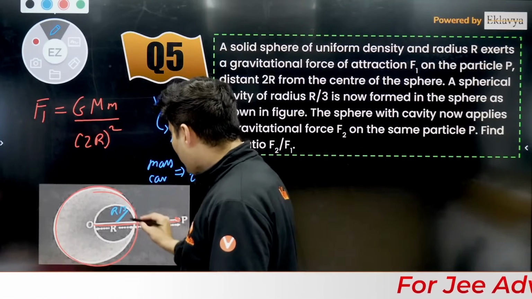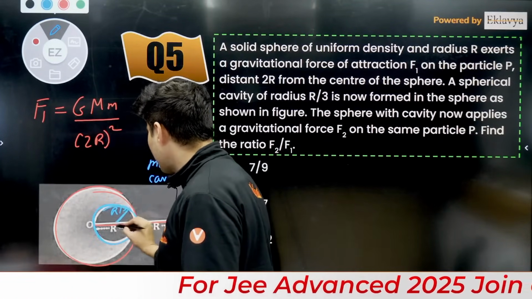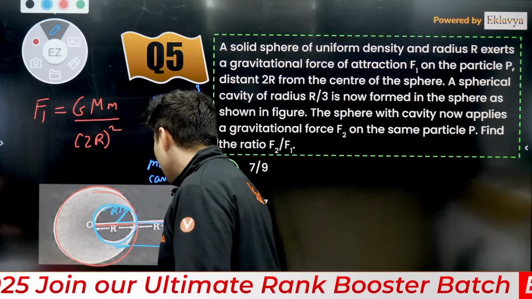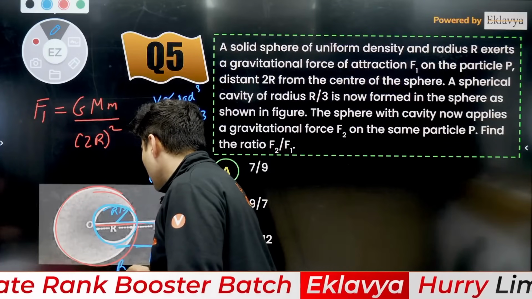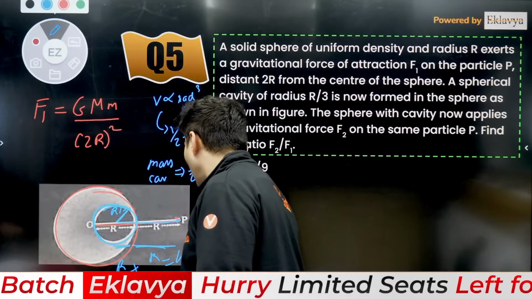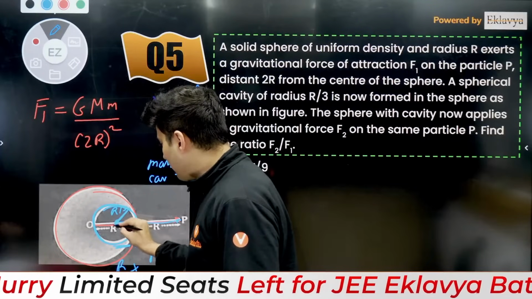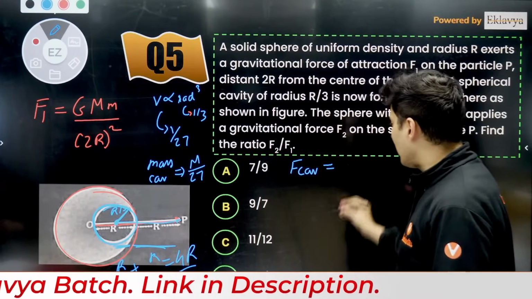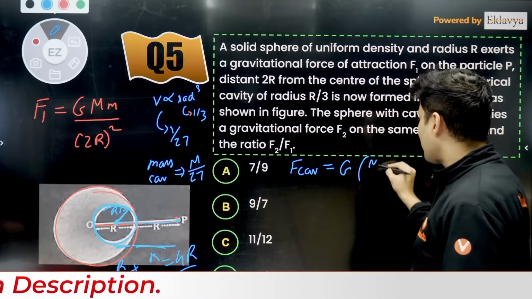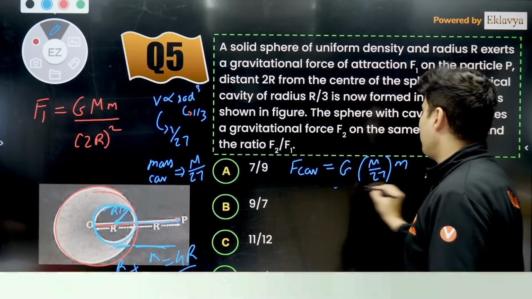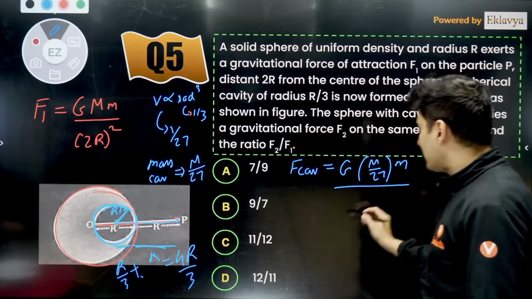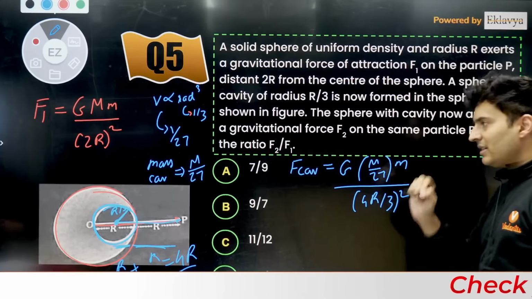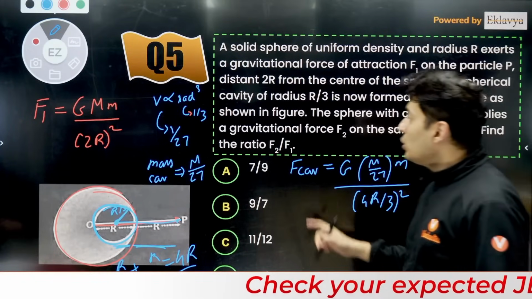Once you get that, you can find out how much force only the cavity will exert at this point. So first of all, this distance is r by 3. This distance is r. So r plus r by 3 will be 4r by 3. That's the distance of the cavity center from that point. So the force by the cavity will be G, mass of that cavity M by 27 into m divided by the distance, which is 4r by 3, the whole square. So from this you will get the force of the cavity, but you have to find F2.